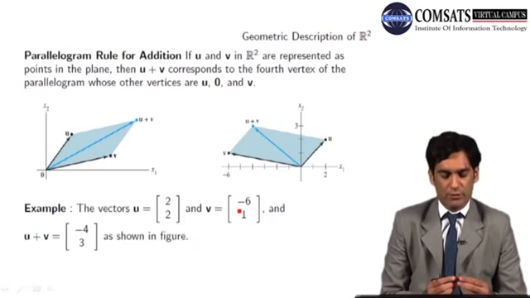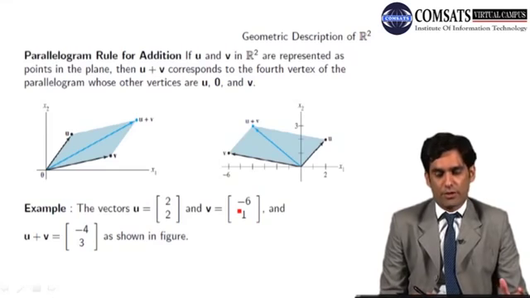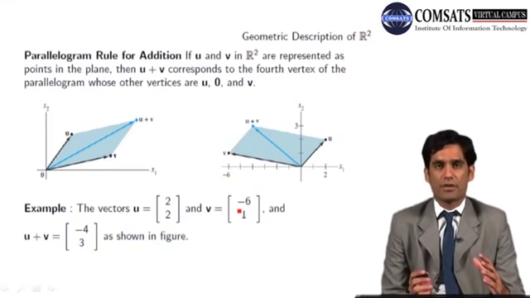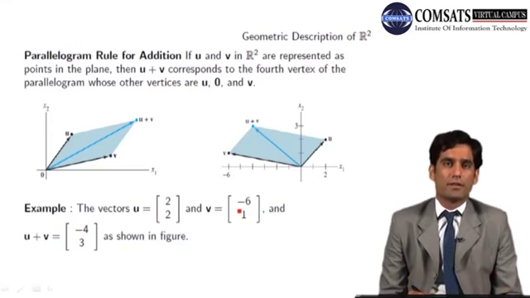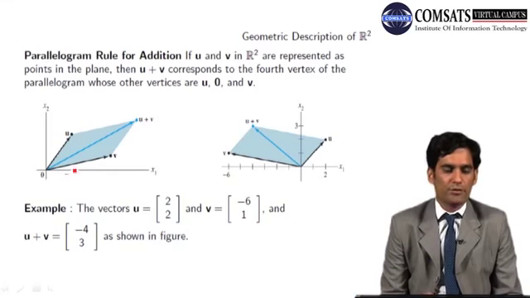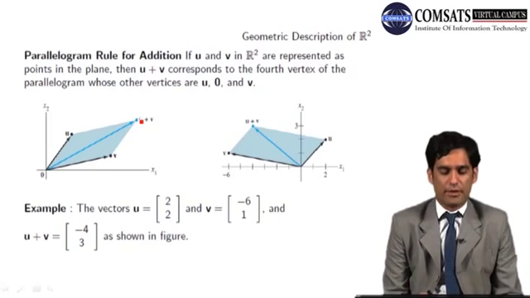Geometric description of R2. Everybody knows the parallelogram rule for the addition of two vectors. Given two vectors, we complete the parallelogram which has these vectors as adjacent sides, and the diagonal is the resultant vector u plus v. Here in this example you are given the two vectors u and v, so you complete the parallelogram and the diagonal corresponds to the sum of u and v.